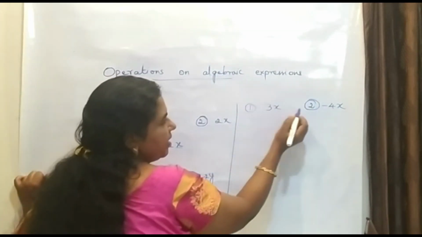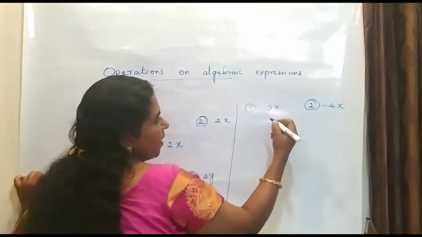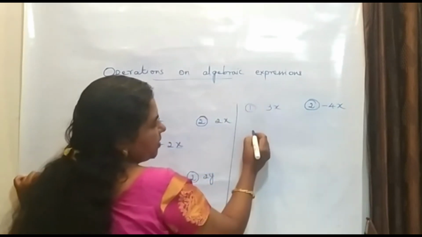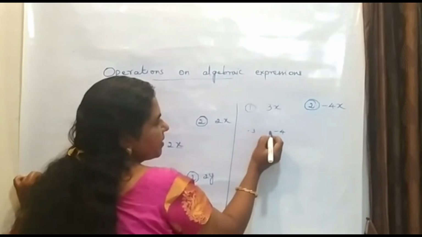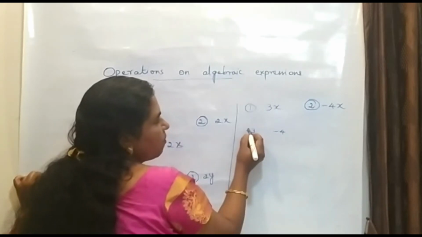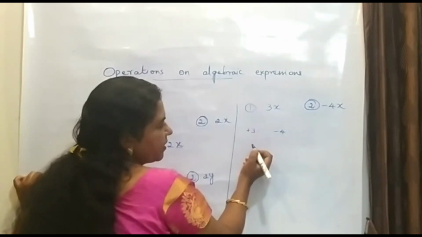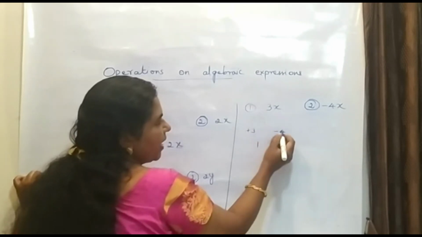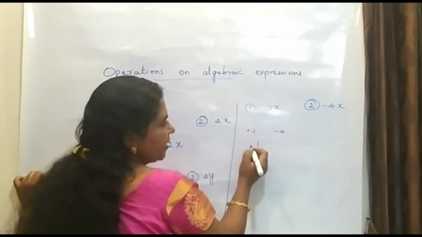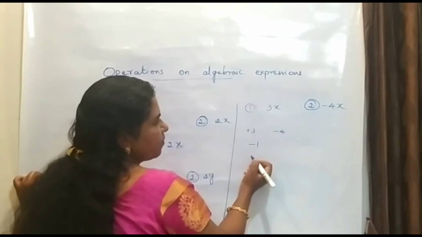Here we are having 3, here it is minus 4. So again we have to recall our addition process. First number is 3 and the next number is minus 4. Here it is plus, here it is minus. So both the numbers have different signs. So we have to subtract both the numbers. The difference is 1 and the bigger number is 4 and its sign is minus. So we will get minus 1.